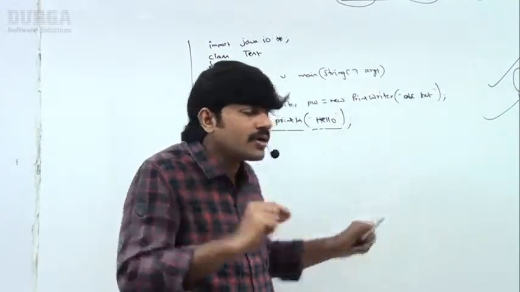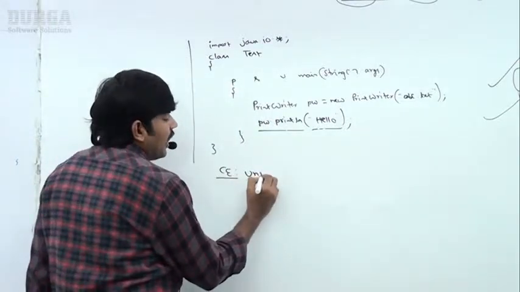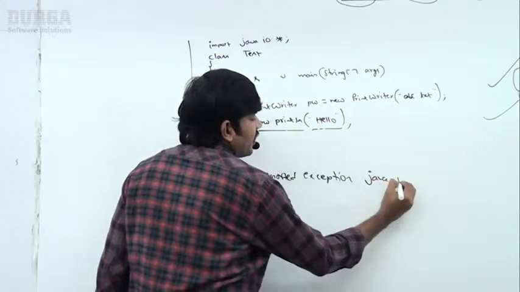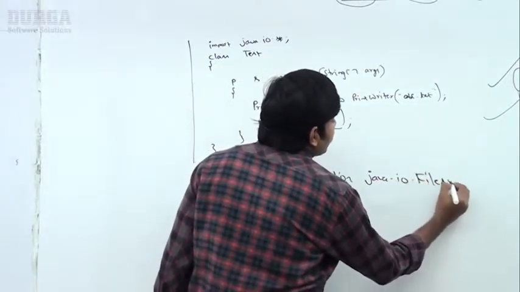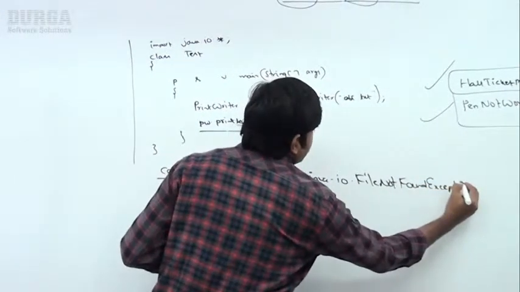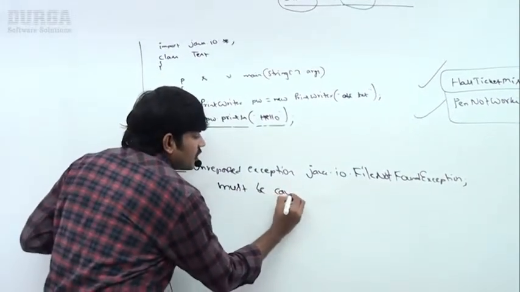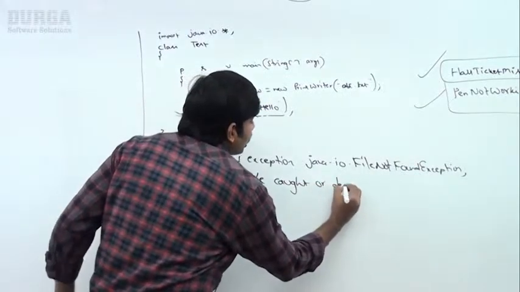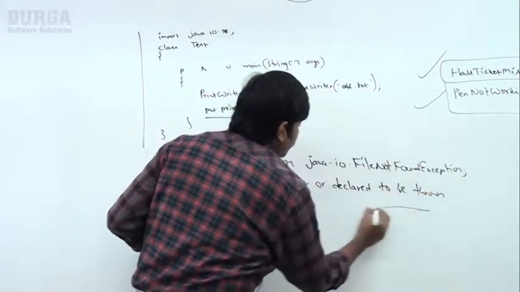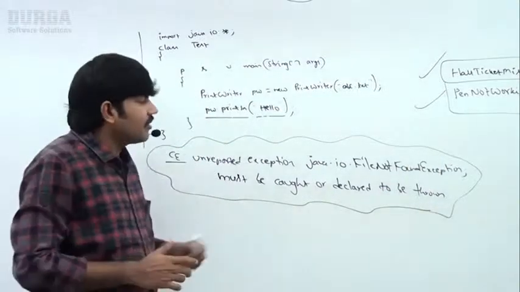Okay, remember. So what is the exact compile time error? Observe. Unreported exception java.io.FileNotFoundException must be caught or declared to be thrown. Are you getting? Must be caught or declared to be thrown. This is the compile time error we are going to get.